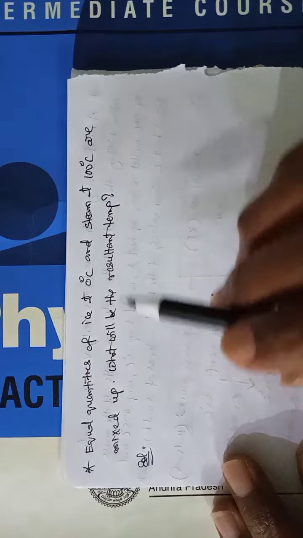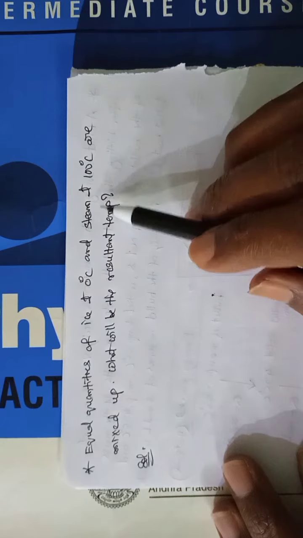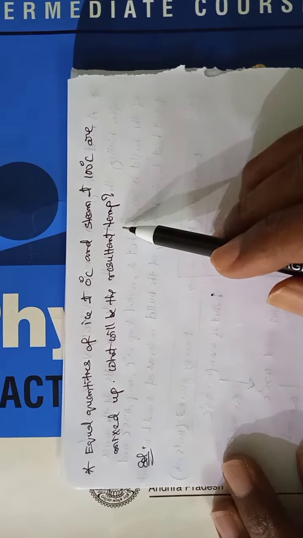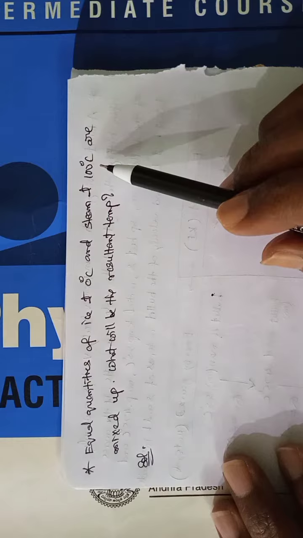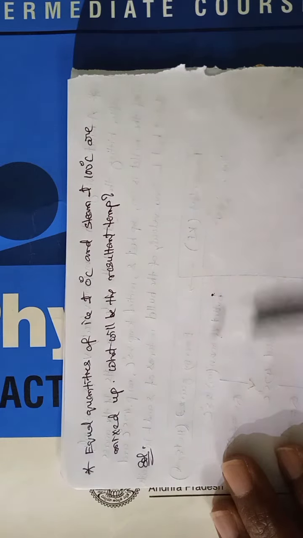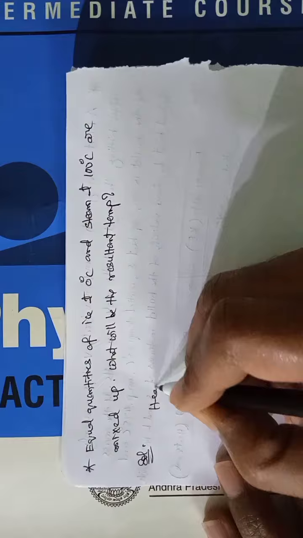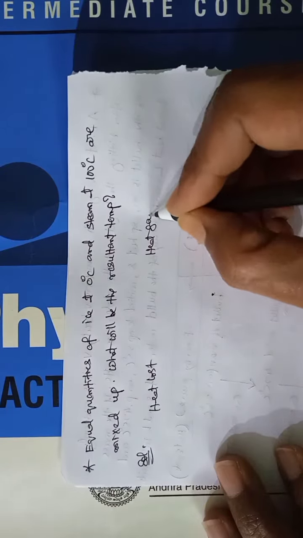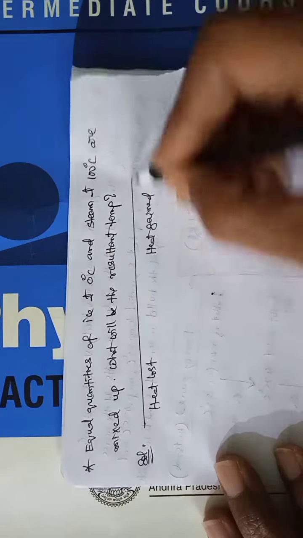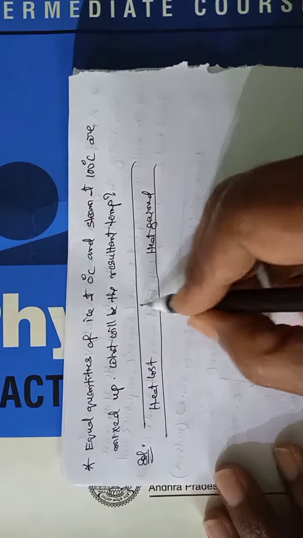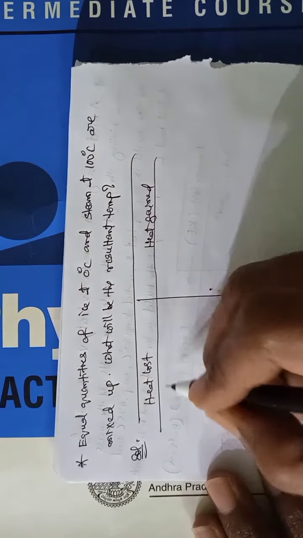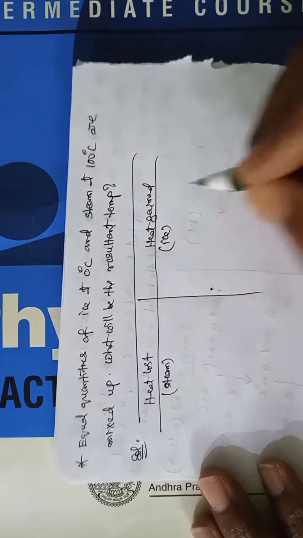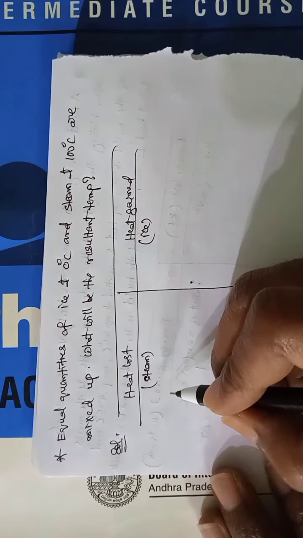Equal quantities of ice at 0 degrees centigrade and steam at 100 degrees centigrade are mixed up. What will be the resultant temperature? See, which is at high temperature will lose the heat energy. So here heat lost, here heat gain. So steam, here steam comes, here ice comes. Steam loses the heat energy.